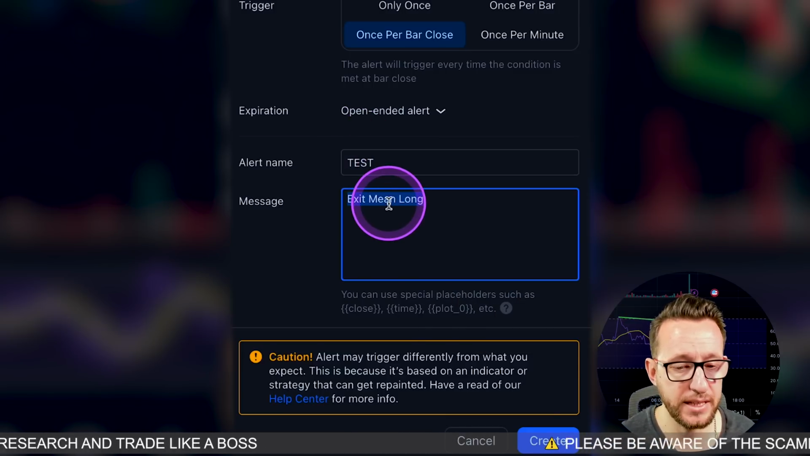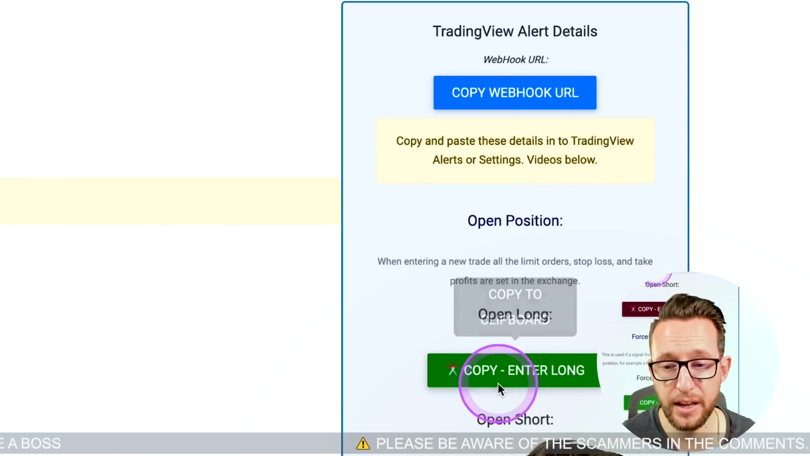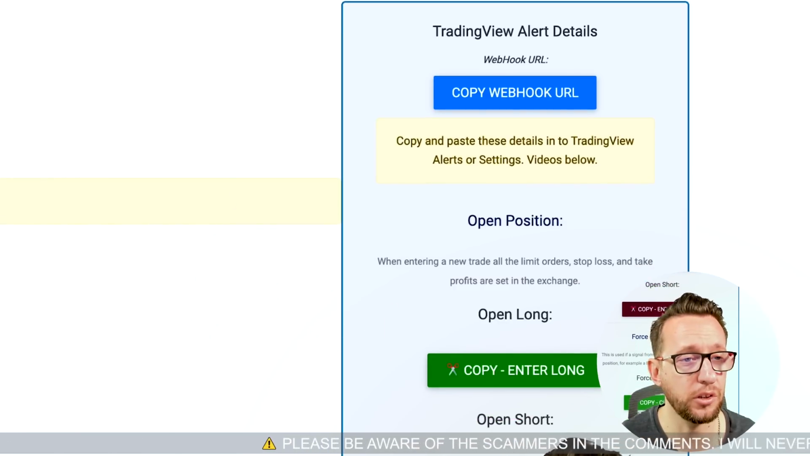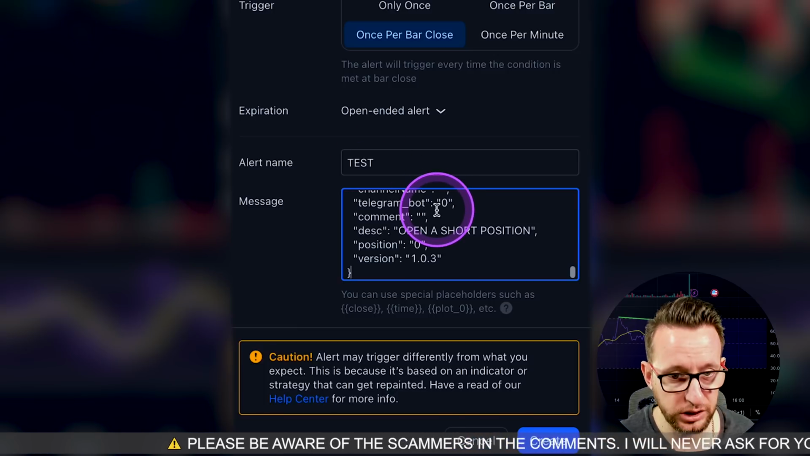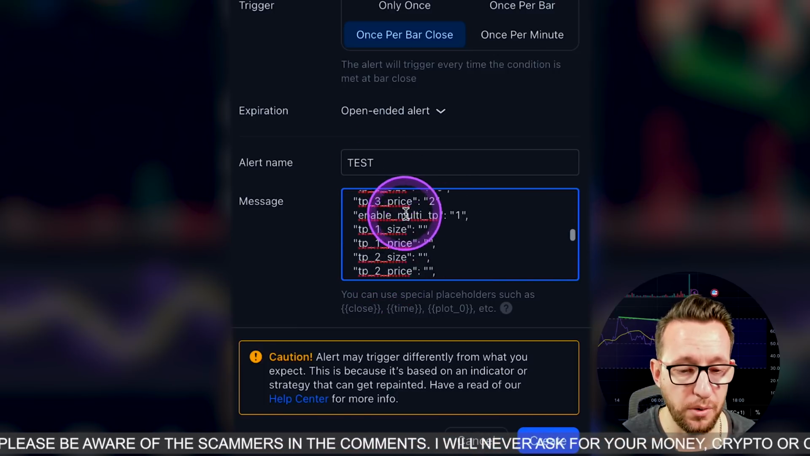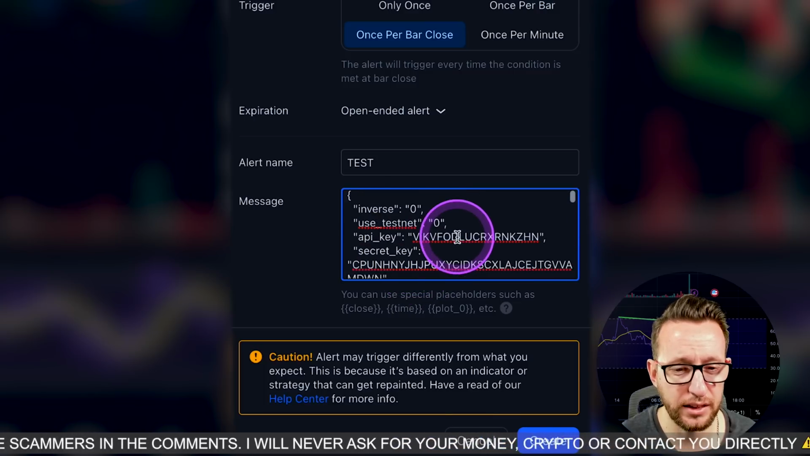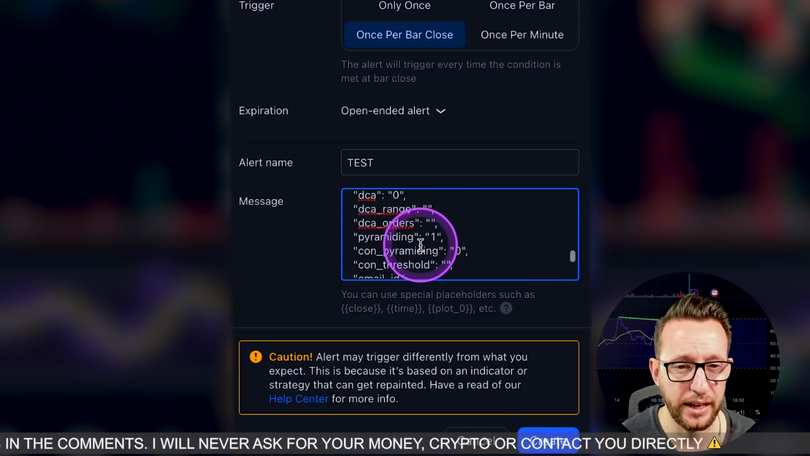Now then, the message that we want is going to be given to us by the website. So if we go over here, it's going to be our enter long, so we're going to copy that and paste it just like that there. Make sure there are no trailing spaces or anything like that, because it will cause problems. That's given us all of our entry details that we need to be able to take a long.